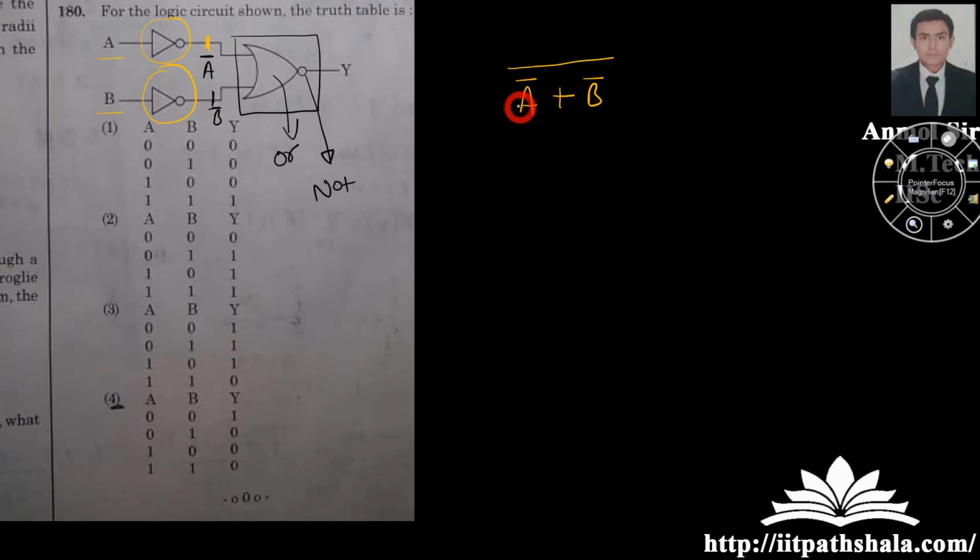So I will be left with the following expression, which is nothing but A bar bar multiplied by B bar bar, and it comes out to be A cross B. It is nothing but an AND gate.